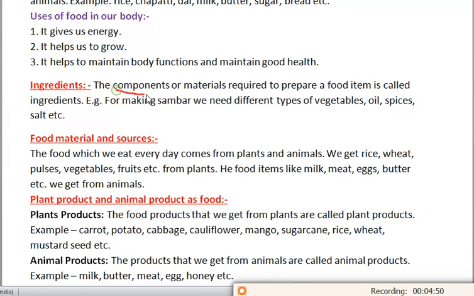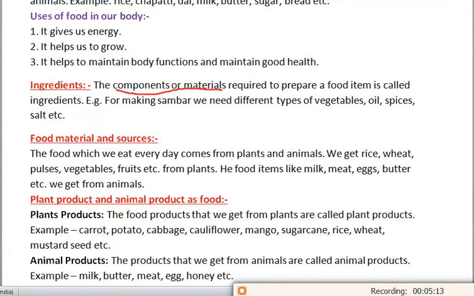The components or material required to prepare a food item is called ingredients. These are the parts of a food item, and they are called ingredients. For example, for making sambar, what do we need? Different types of vegetables, oil, spices, salt, etc. We need these for making the sambar. The ingredient is the material or component required to prepare a food item.